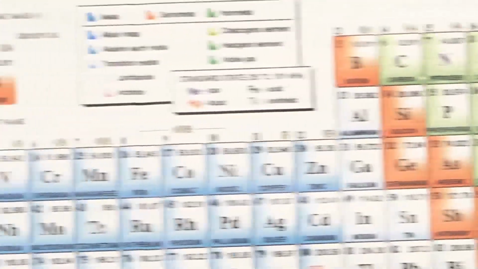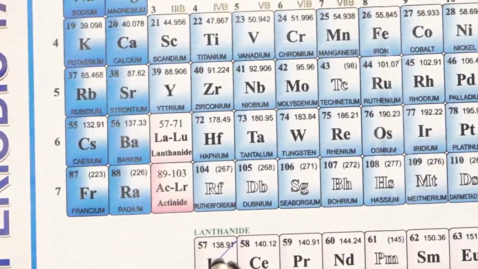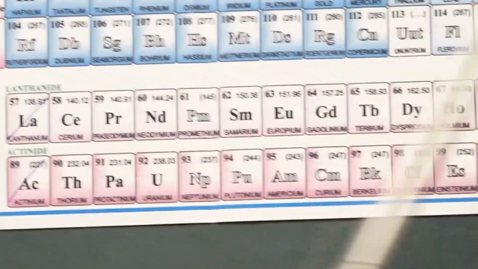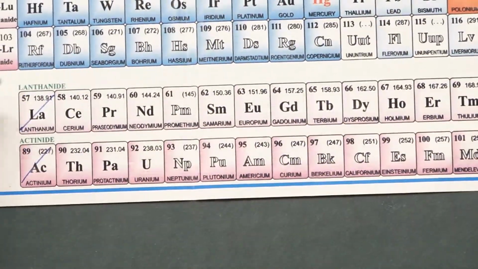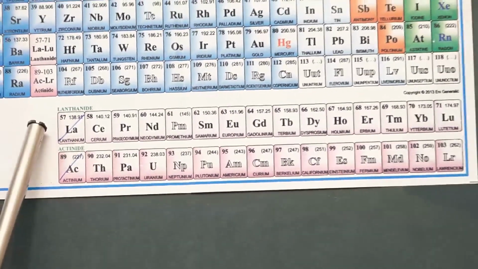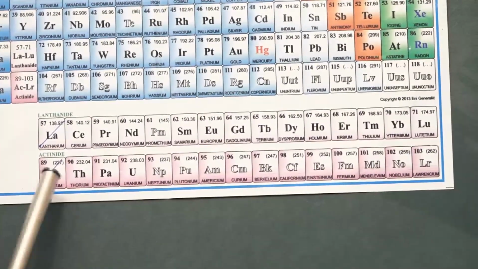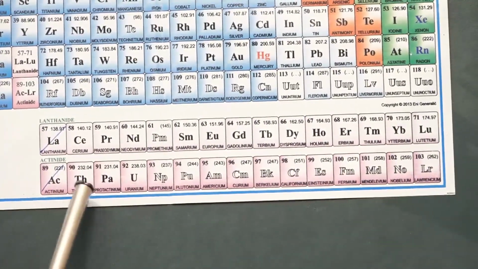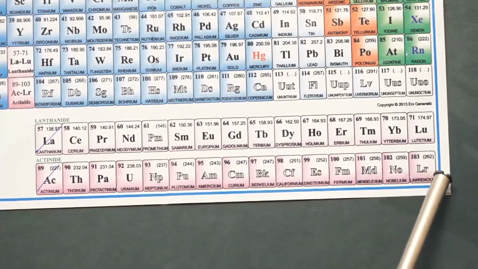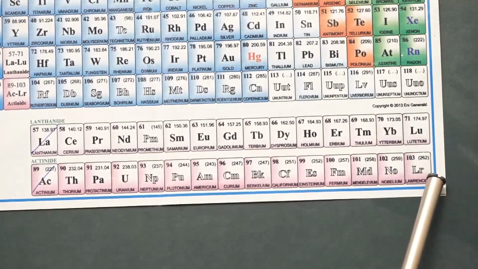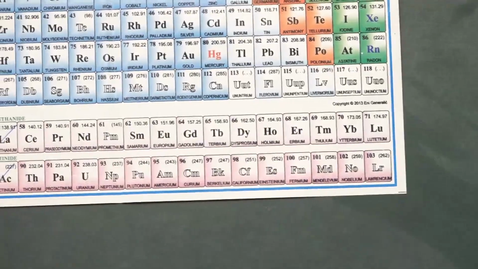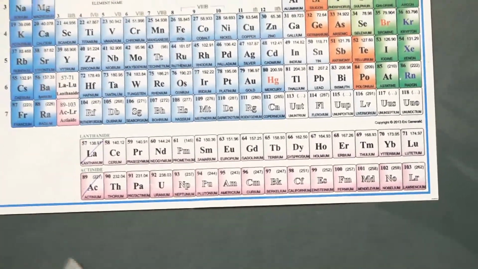Next, the 14 elements coming after lanthanum, from cerium to lutetium, are known as lanthanides, and the 14 elements coming after actinium, from thorium to lawrencium, are called actinides.